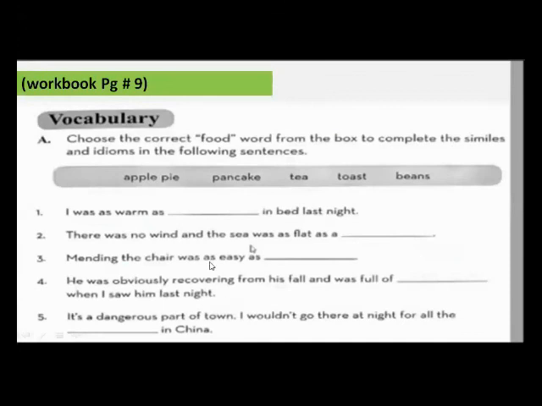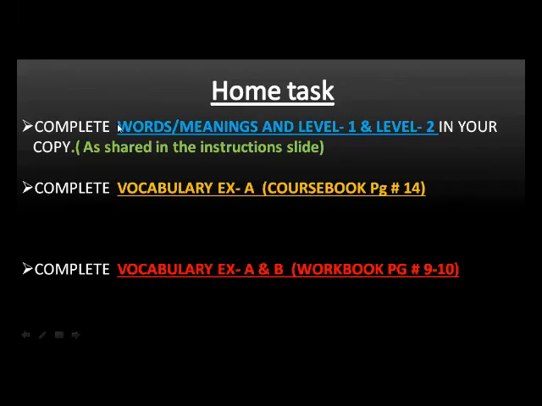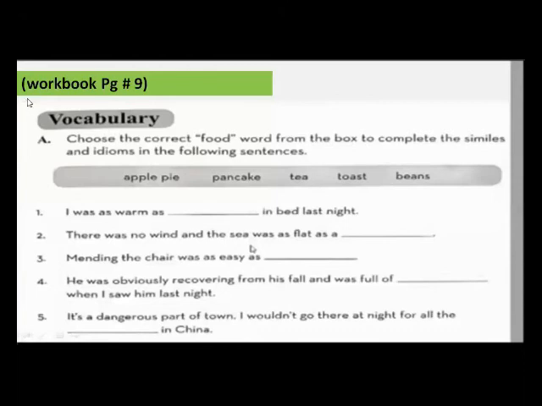Now, dear students, this is vocabulary activity A of workbook, page number 9. This has to be done in your workbook. Dear students, until and unless I instruct you to do your work in your copy of grammar and vocabulary, you will not do it there. You will just complete it in your workbook, and I will again repeat your slides.